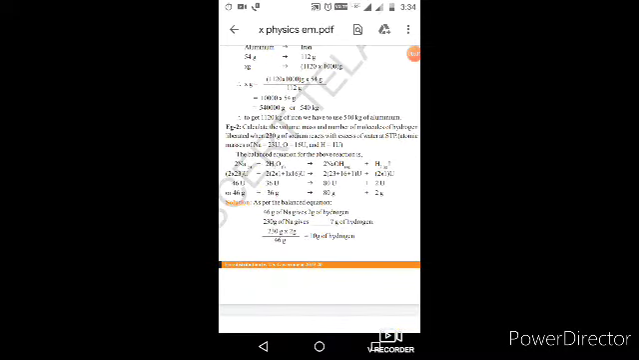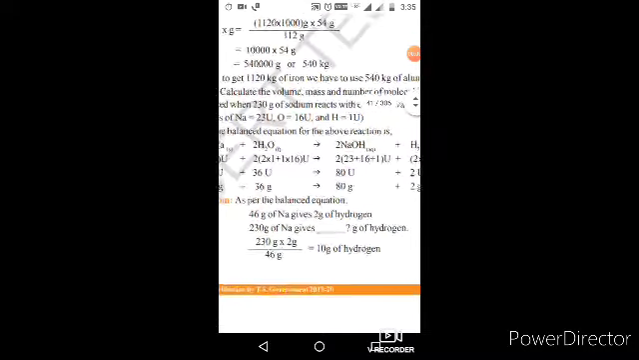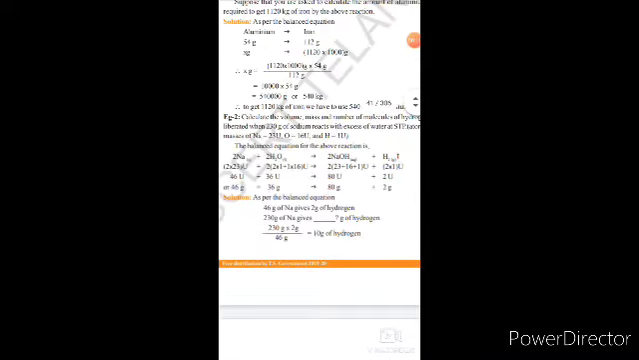Now the question is: calculate the volume, mass and number of molecules of hydrogen liberated when 230 grams of sodium reacts with excess of water. Here it is 46 grams only, so we will take 230 grams of sodium reacting with excess of water.